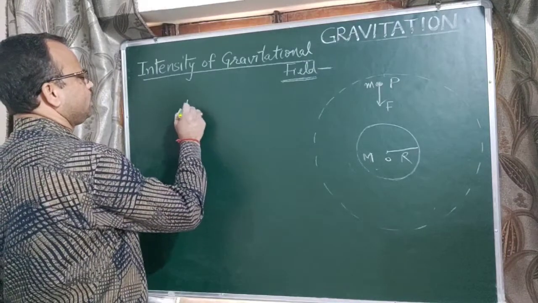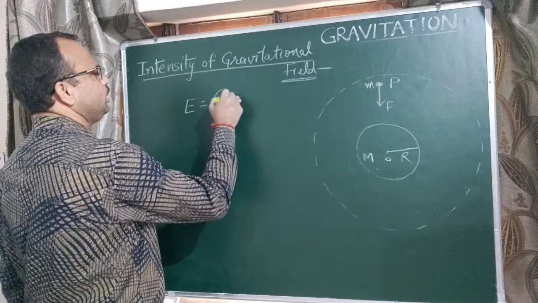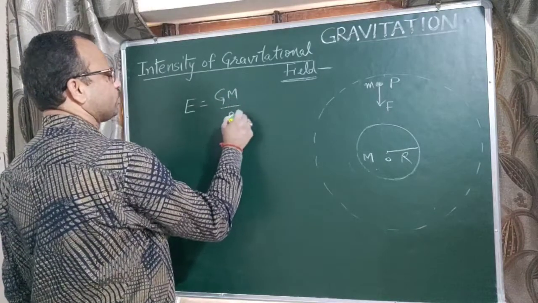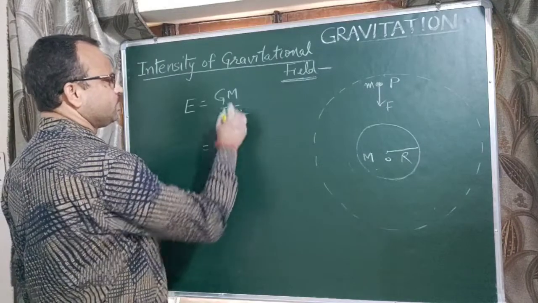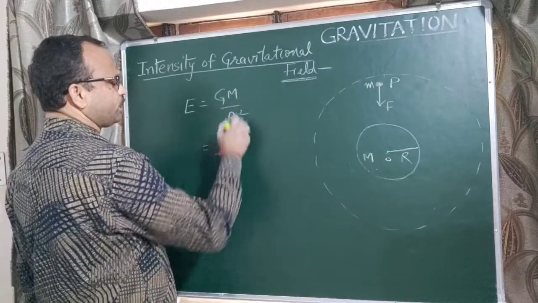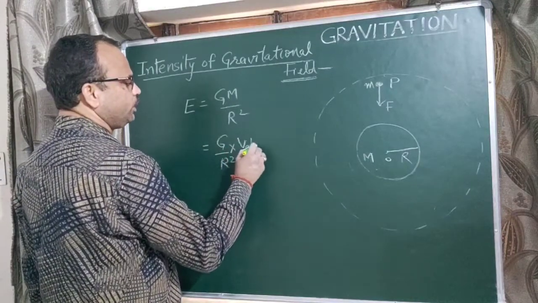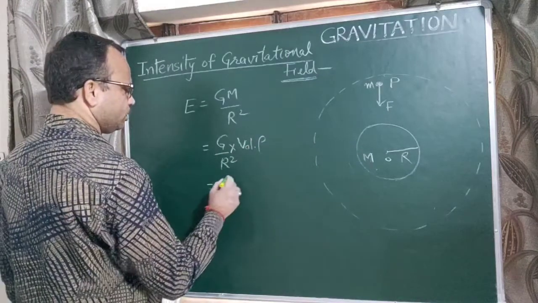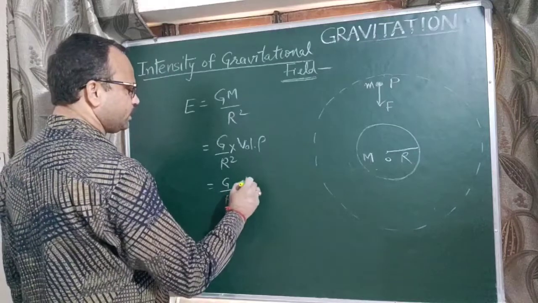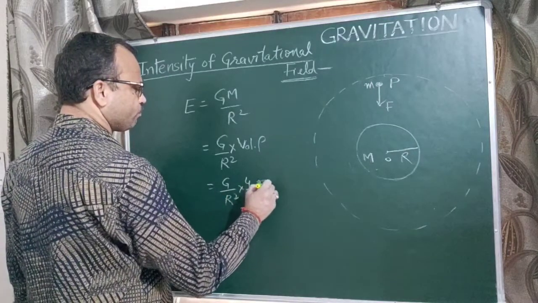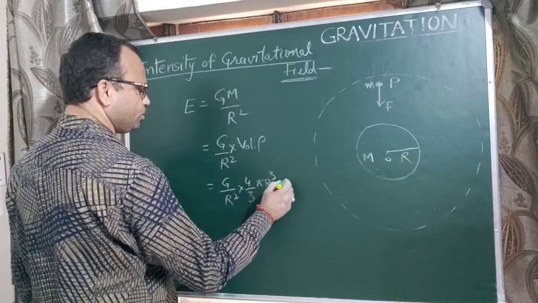Since E equal to GM upon R square, this M is broken into volume into density. G upon R square, and volume of Earth is 4/3 pi R cube into rho.